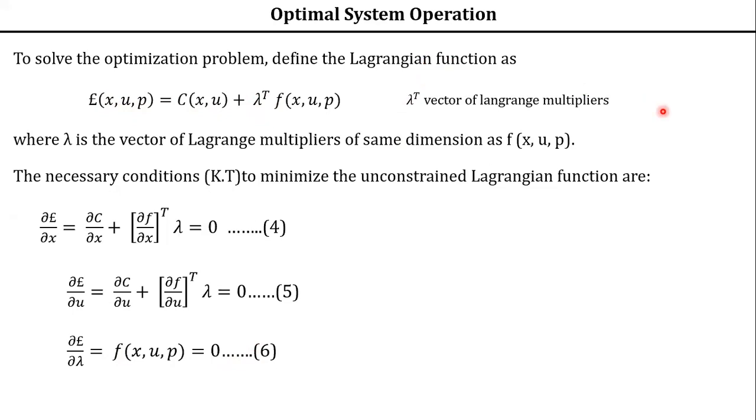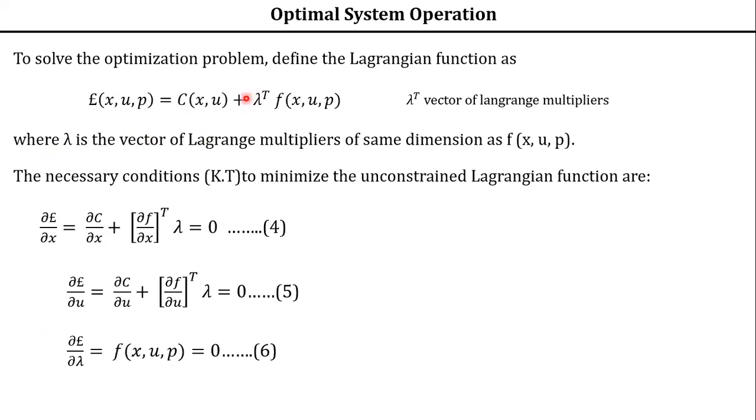So therefore, please keep in mind all these 4, 5, 6 equations. These are your Kuntakar conditions. They may ask, write the necessary Kuntakar conditions to minimize the unconstrained Lagrangian function in all of the competitive examinations and public sector PSU examinations, etc. GATE. So they will be asking these things. So please remember this 4, 5, 6. Understood? These are the Kuntakar conditions which are required to minimize the unconstrained Lagrangian function.